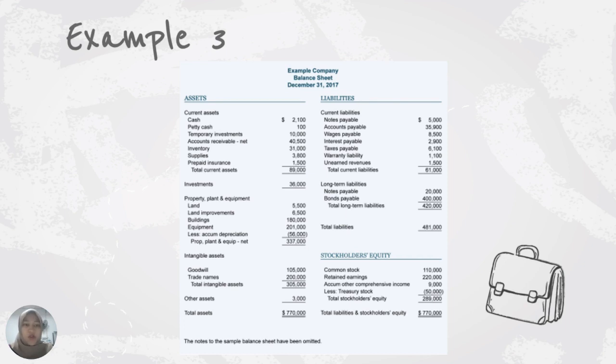So we just need to pick any asset such as machinery and trace whether the company recorded it in the balance sheet. Here we pick machinery to check whether the company recorded it or not. As you see here on the balance sheet, there was no machinery recorded.